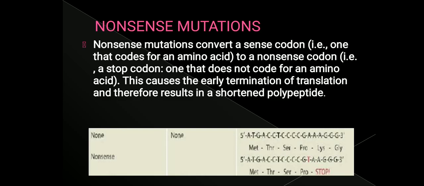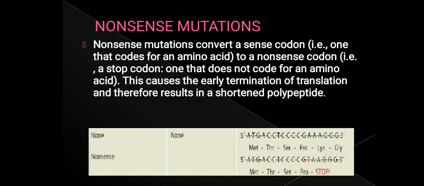Since the sense codon is converted to a nonsense codon, meaning a stop codon, the stop codon will not code for any amino acid. So the stop codon is responsible for termination of translation. Once the stop codon is reached, termination of translation will occur. Early termination of translation will occur. Therefore, the polypeptide that is being formed will be very short.